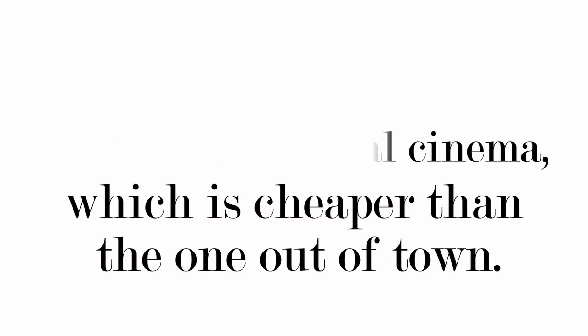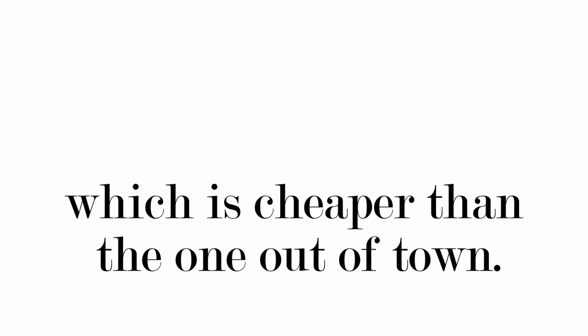Without let's go to the local cinema, which is cheaper than the one out of town doesn't make sense. Now, let's go to the local cinema can make sense on its own. I could just stop there. Because that's the main clause. That's the independent clause. Whereas, which is cheaper than the one out of town cannot make sense on its own, so it is the subordinate.